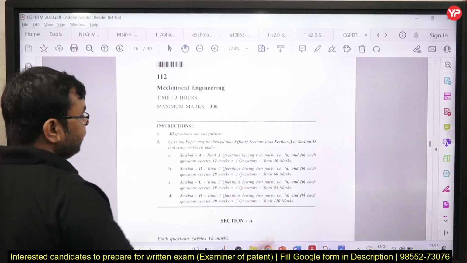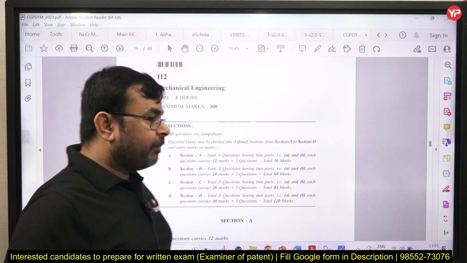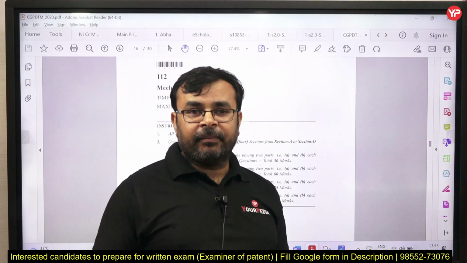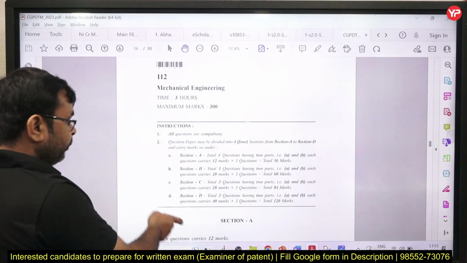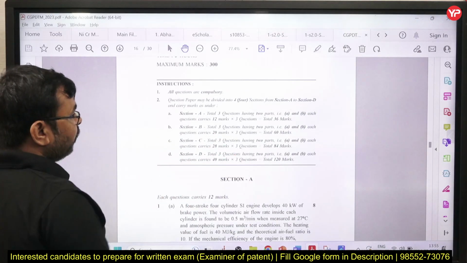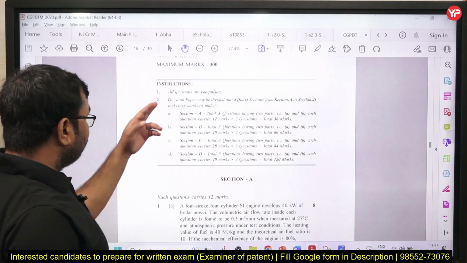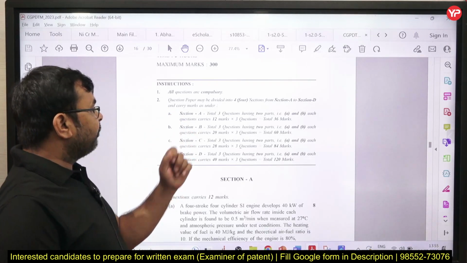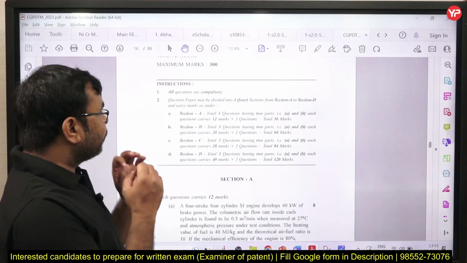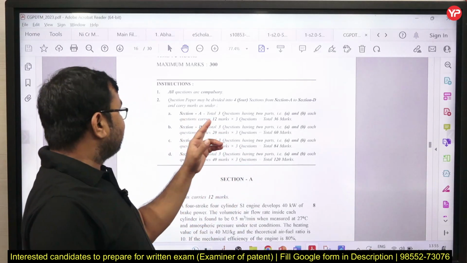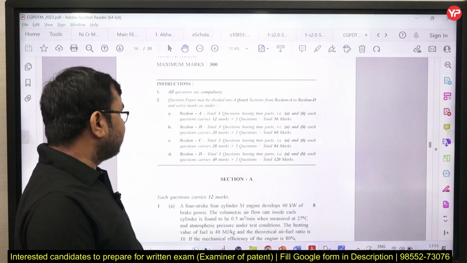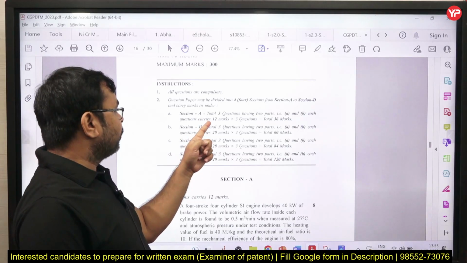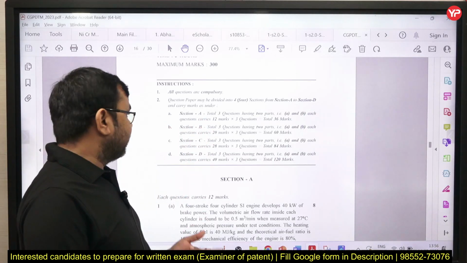Okay, so let us see, this is a previous year question paper. If I talk about the descriptive question paper, it includes 4 sections, that is A, B, C and D. In each section we have 3 questions, and all questions are compulsory. Section A includes 36 marks, in which we have 3 questions of 12 marks each.